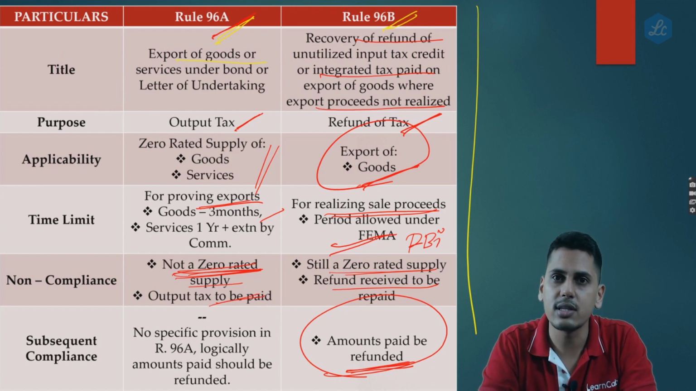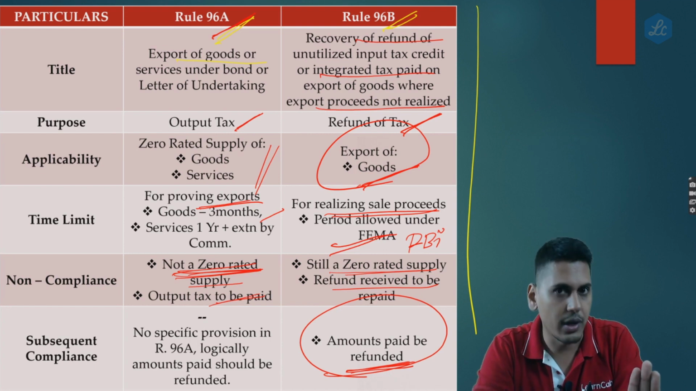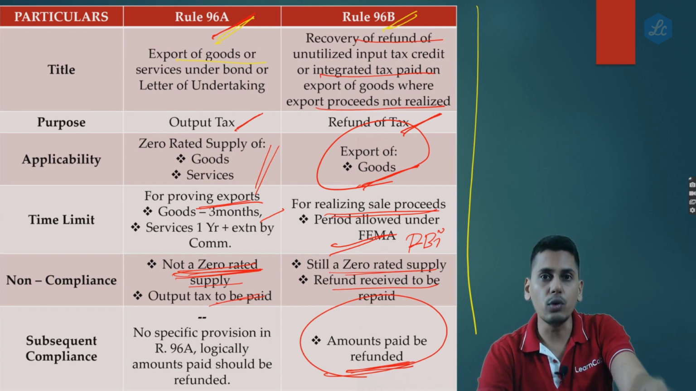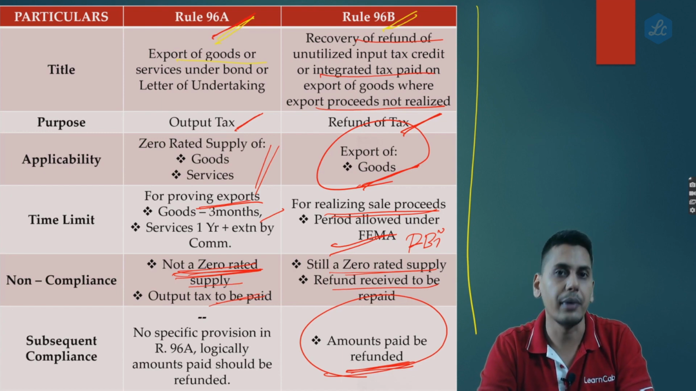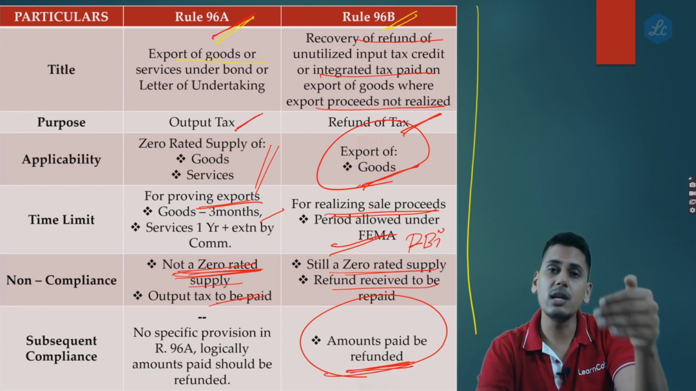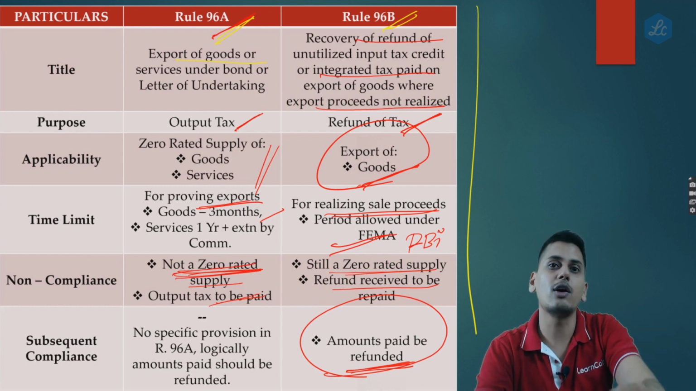What do you mean by silent on subsequent compliance? Let's say in case of 96A, I make an export of goods today. Within a period of 3 months, I have to prove that it is an export. Otherwise, I'll have to pay the output tax which I have not paid. I make an export of goods. Within a period of 3 months, I'm not able to prove it. Within the next 15 days, I should pay the output tax. I pay it.